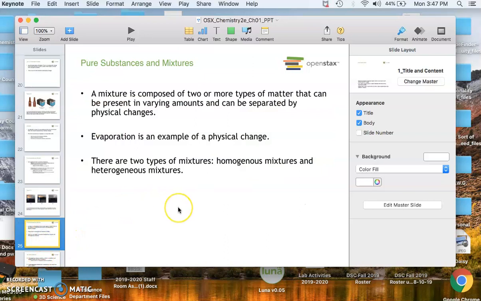Okay, so a mixture. We talked about pure substances: you have elements and you have compounds, and then you have mixtures. So what is a mixture? A mixture is composed of 2 or more types of matter that can be present in varying amounts. It can be separated by physical changes. Evaporation is an example of a physical change.